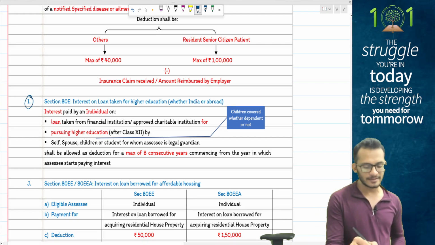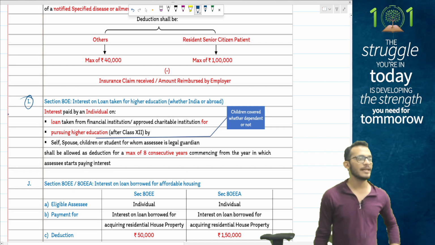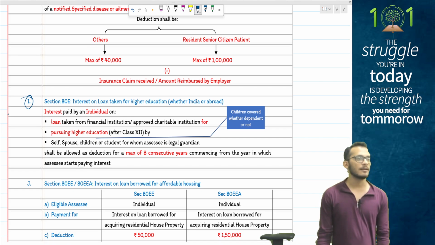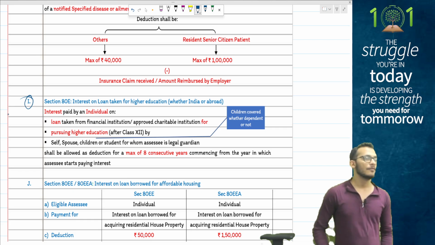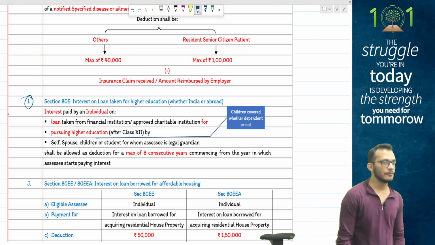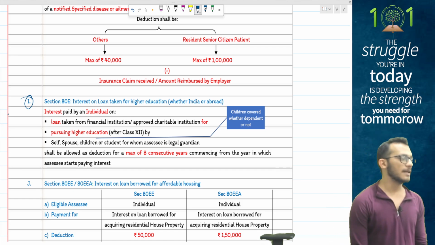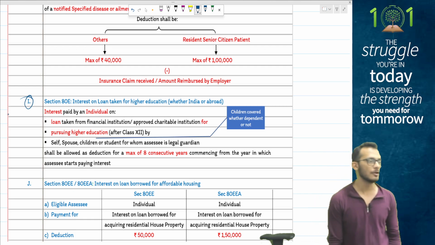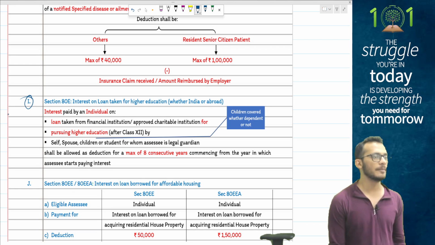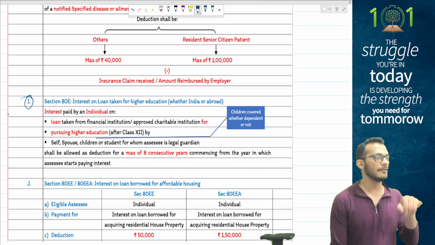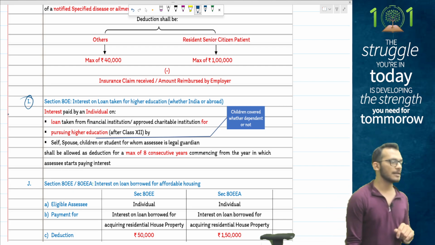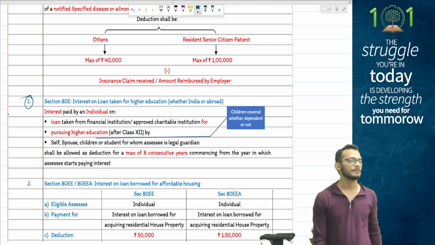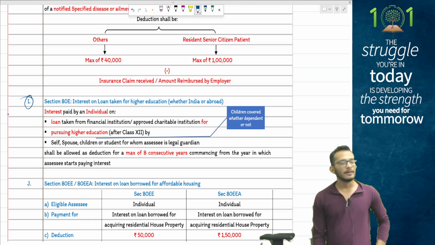Then we have 80E. This is the one thing which has been tested in your non-resident taxation, where section 80E says if you take an education loan for higher education, after plus two, for all graduation courses, then whatever interest you pay on that educational loan will be allowed as a deduction for the next 8 years, only for loans taken for self, spouse, children, and any guardian children. That is the rule. But 80E is also not allowed under DTR.